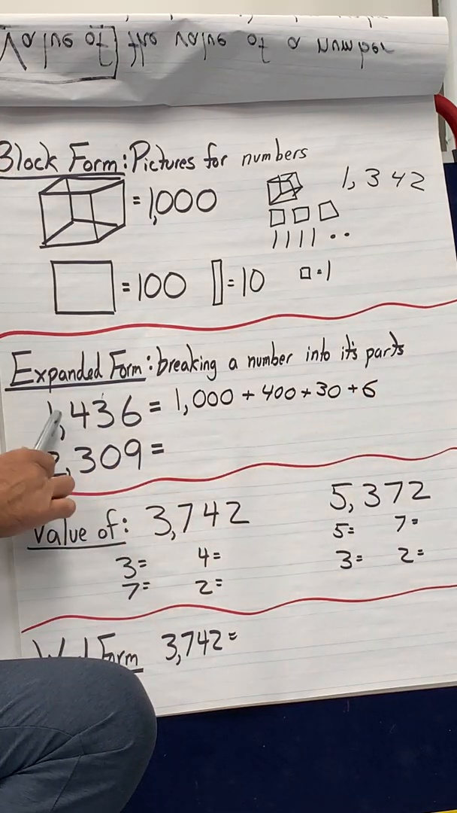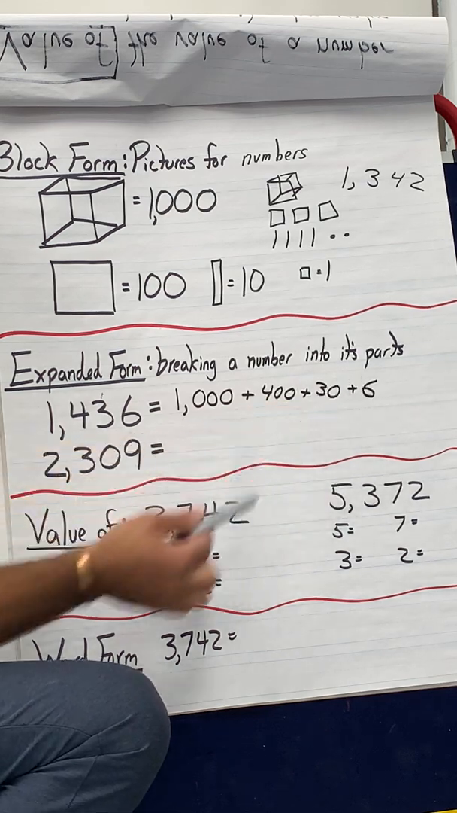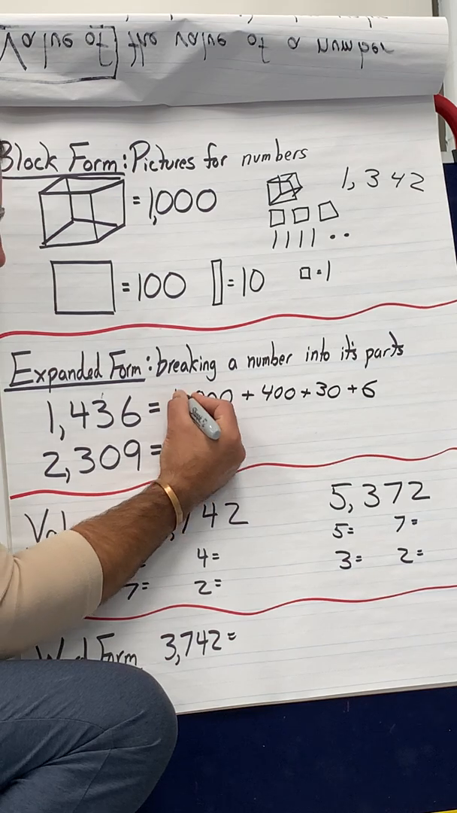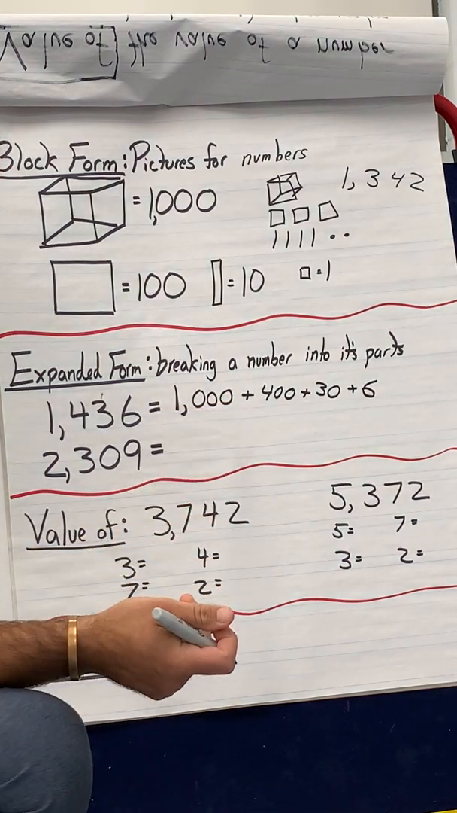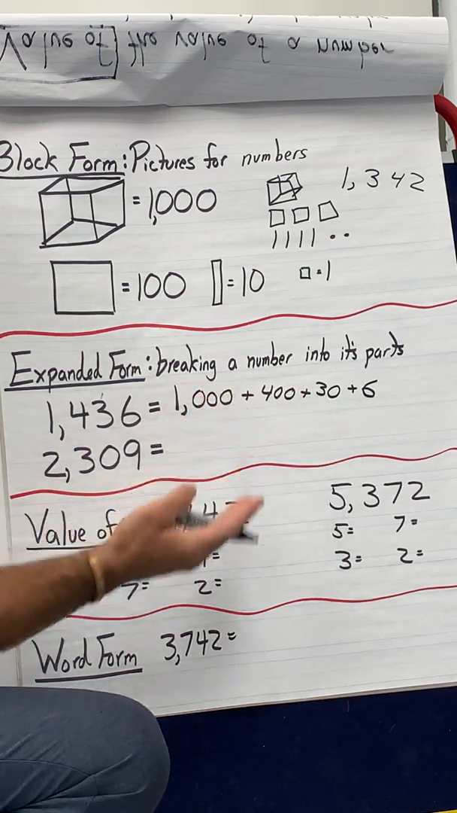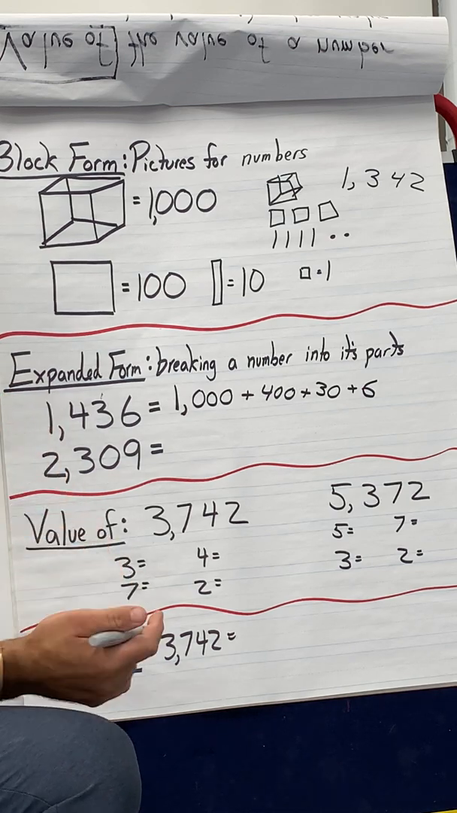So double check, just make sure 1,436. And notice with the thousands, I have 3 zeros, a comma between. The reason why you do that is so it's easier to read. So you just read 1,000, and then you read your hundreds. That's why they have the comma, so it's easier to see.